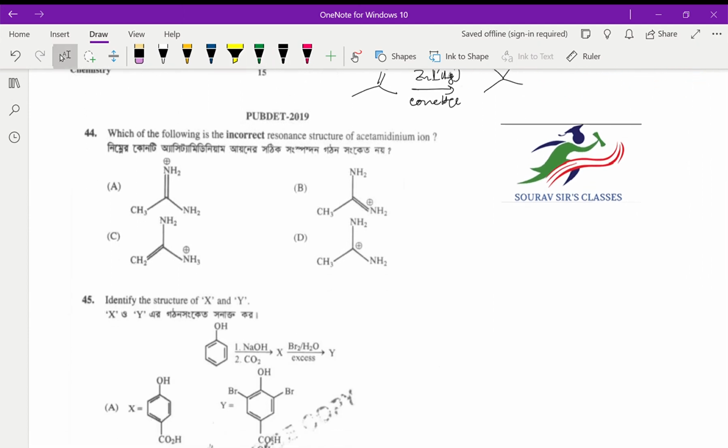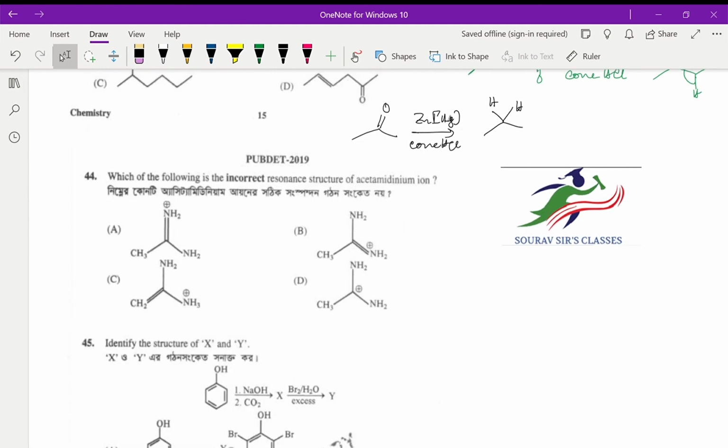Now for the next one, which of the following is an incorrect resonance structure of acetamidinium ion? Obviously acetamidinium ion is very much like guanidinium ion. It's just that one of the NH2 groups is replaced by CH3.